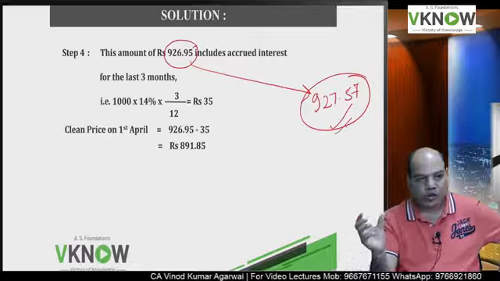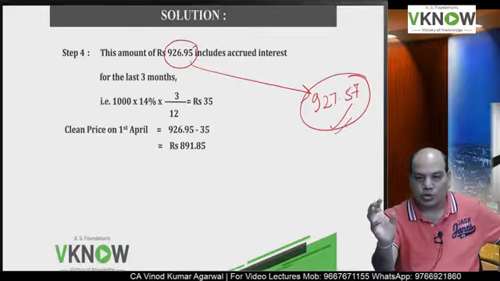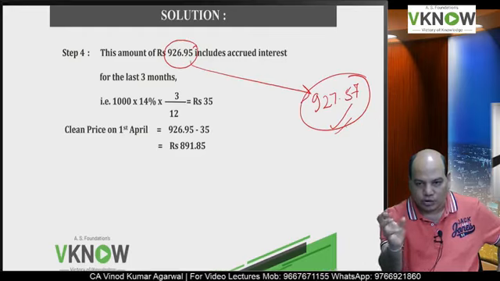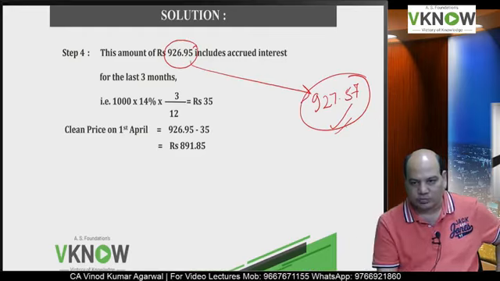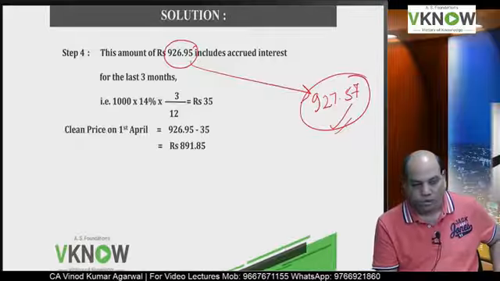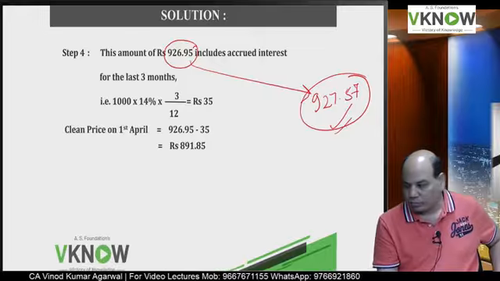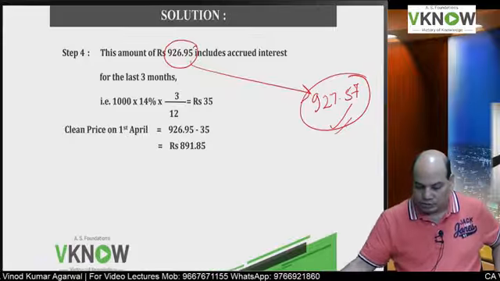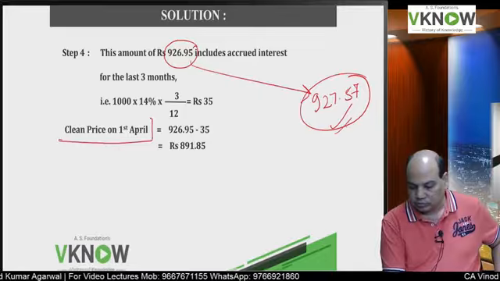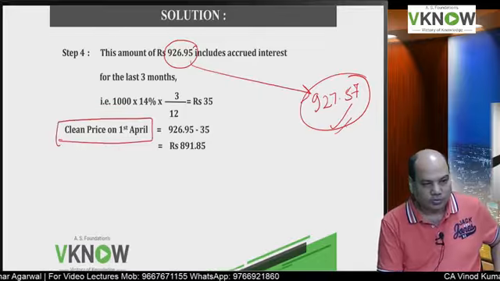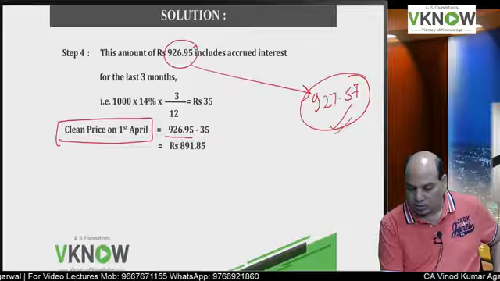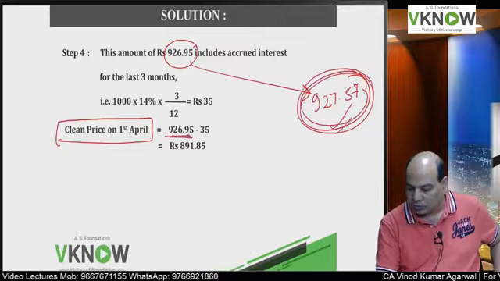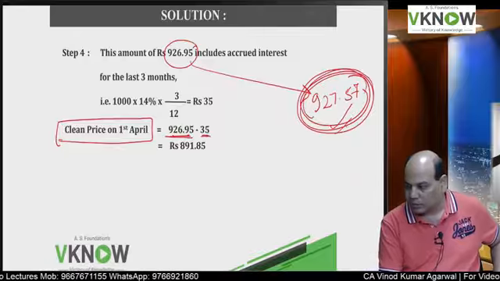So what is the accrued interest? Accrued interest will be calculated using coupon rate on face value, like your accounts classes, 1000 into 14% into 3 by 12. 35 rupees. So now write down clean price on 1st April. Clean price on 1st April will be dirty price. Whatever you got, you write it here, minus 35.